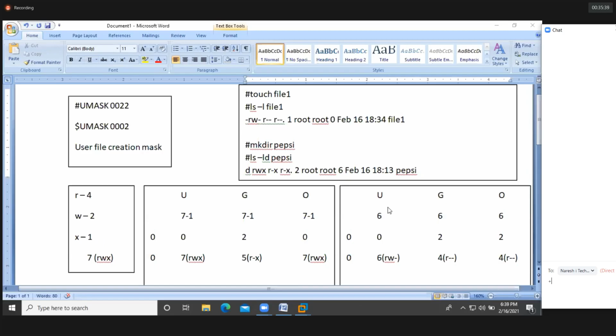7 minus 1, how much? 6. And we are going to subtract; while you're executing the touch command, while you're executing the cat command, this calculation will happen. This is for file and this is for directory.